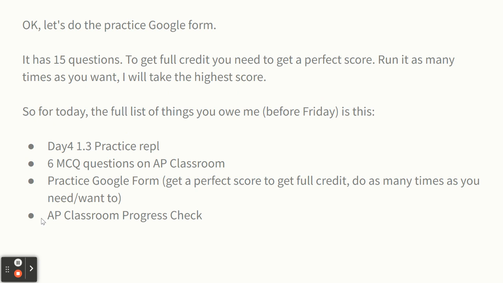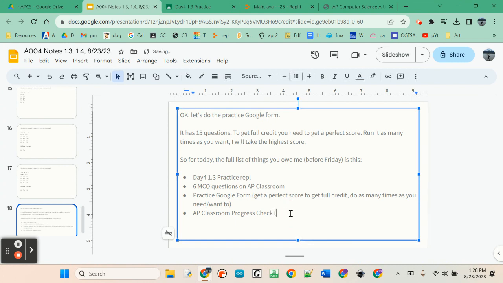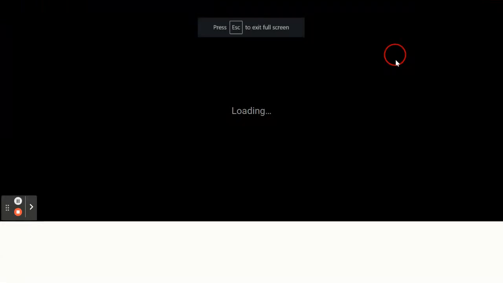So for today, just to summarize, we're going to do the Google form. And then finally, I'm giving you, I think it's 12 problems on the AP Classroom. It's called a progress check. There's progress check A and progress check B. And progress check A goes all the way through 1.4, everything we've talked about so far. I'm considering this due Friday before class starts. And the Google form, I'll score Friday morning during first period. So just being clear about everything.